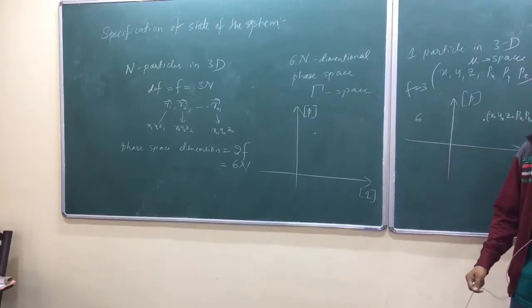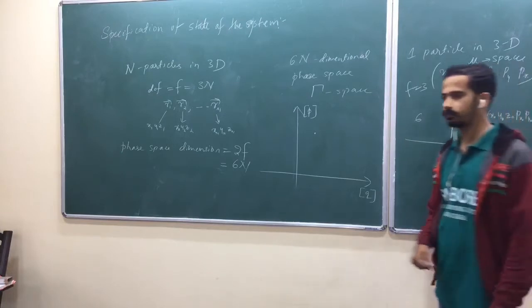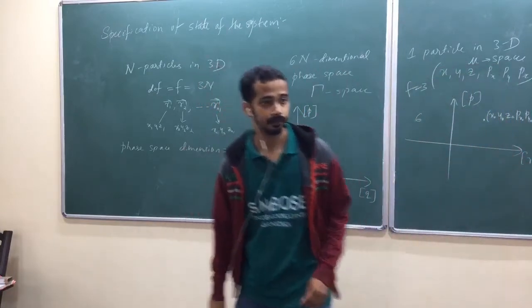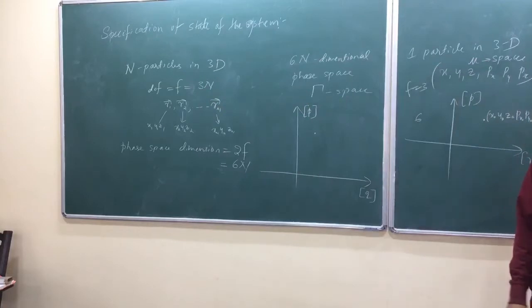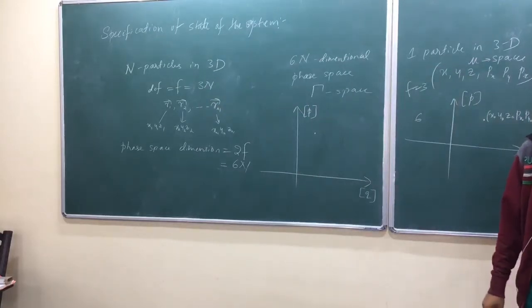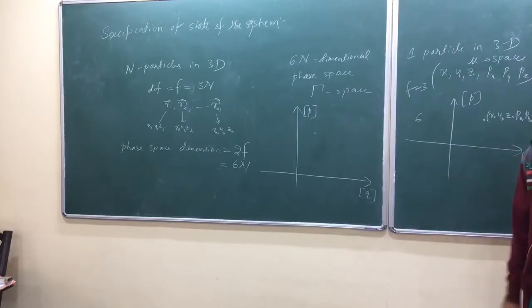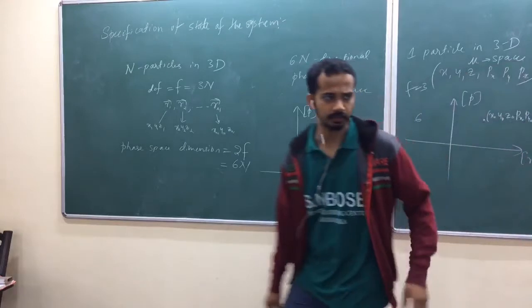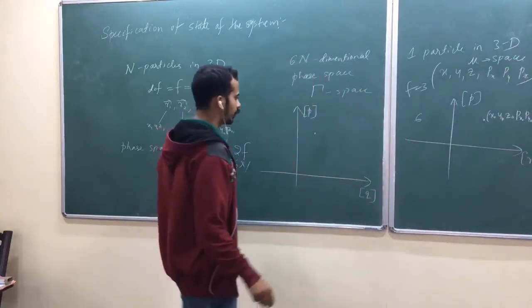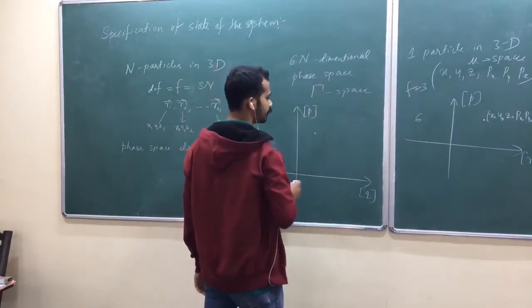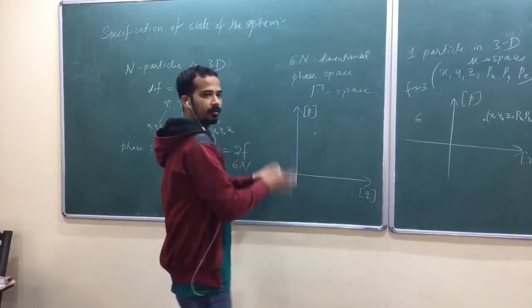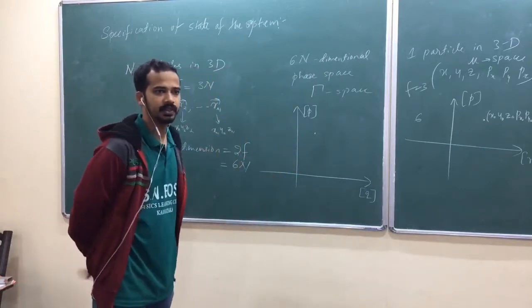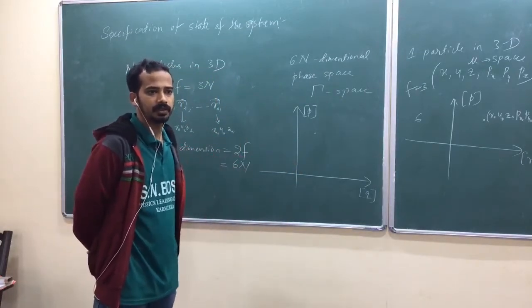Any question? Yes, it is another position and momentum, isn't it? Same system. Are you getting my point? In this 6n dimensional phase space, I can represent an n particle system in 3 dimensions.